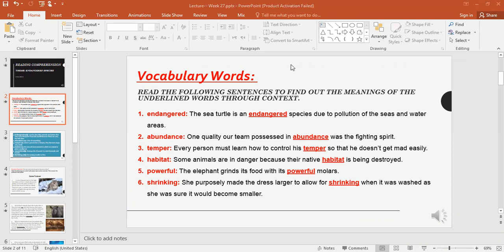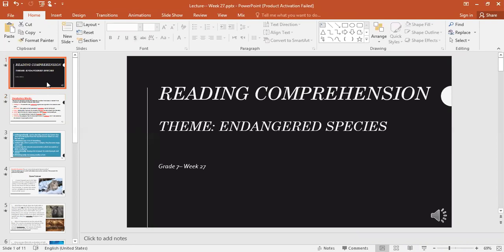So who can remind us, what do we mean by endangered animals? They're animals and plants that may soon disappear from the world because there are very few left alive. Okay. We explained last week the reasons why some animals are becoming endangered, why some animals are being put on the endangered species list. Who can remind us what some reasons are that are leading to the extinction of some species or some rare animals?